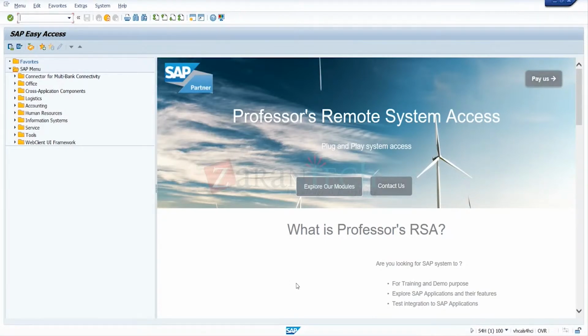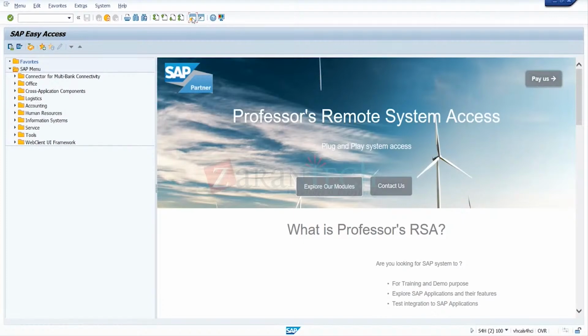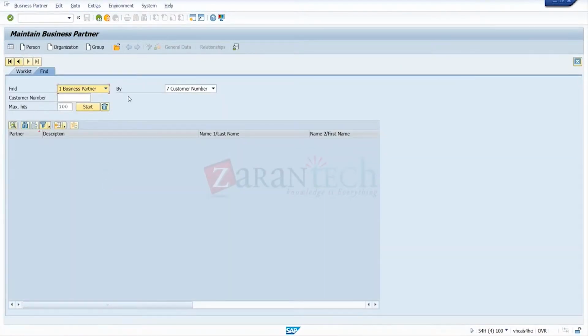Okay. So BP configuration. First I'll start with the number range concept once again. So I will show the external number range. You know already the external number range. Did you try the external number range with that BP master? Did you try the external number?